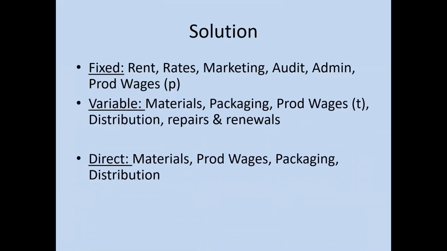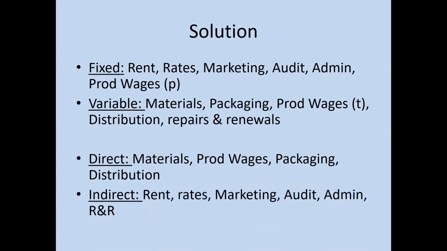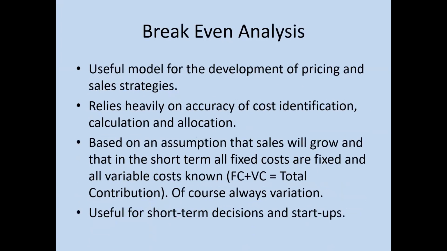So what are the fixed costs? Rent, rates, marketing, audit, admin. Variable costs: materials, packaging, repairs, distribution. Direct ones: materials, packaging. Indirect: rent, rates, admin, etc.